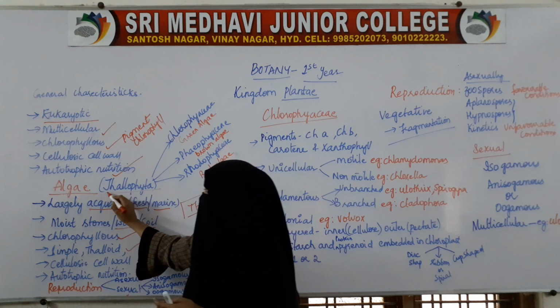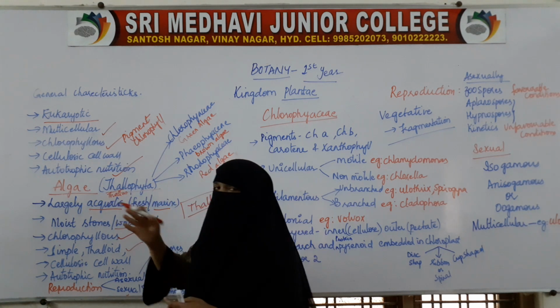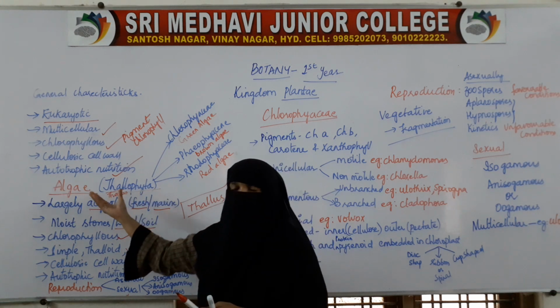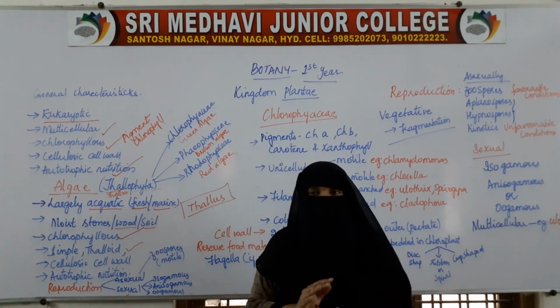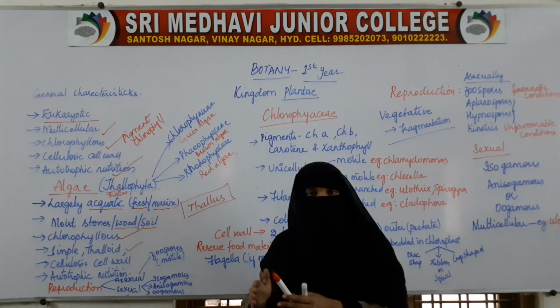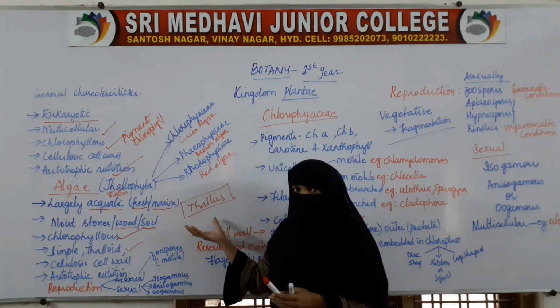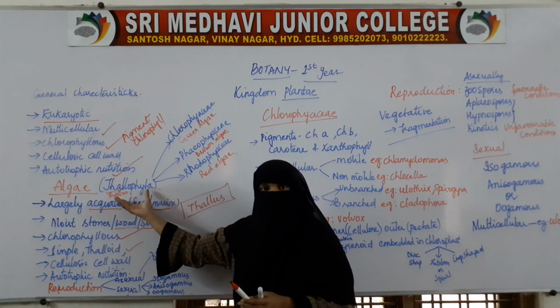Thallo is related to the word thallus, that is, a mass of cells. It is a plant with just a mass of cells, with no proper differentiation of different organs. There is no separate root, stem and all, just a mass of cells. So, all the organisms which have a thallus are included under Thallophyta.